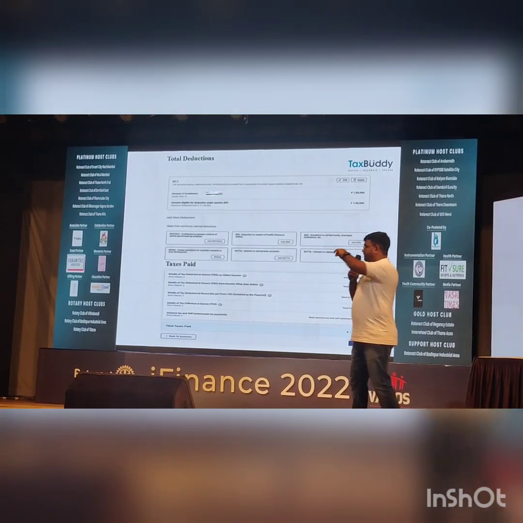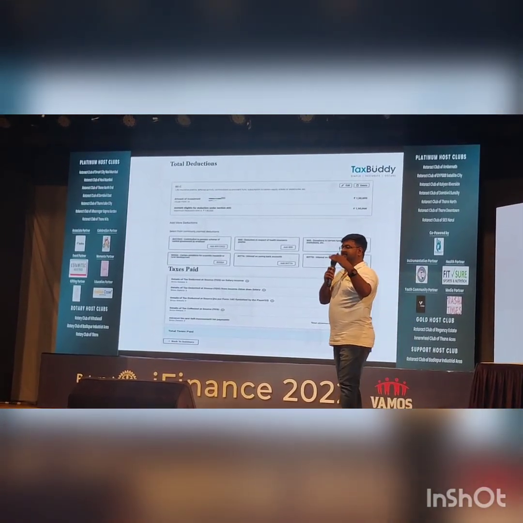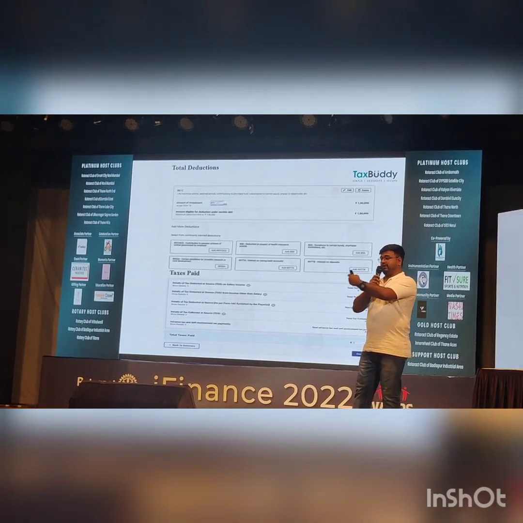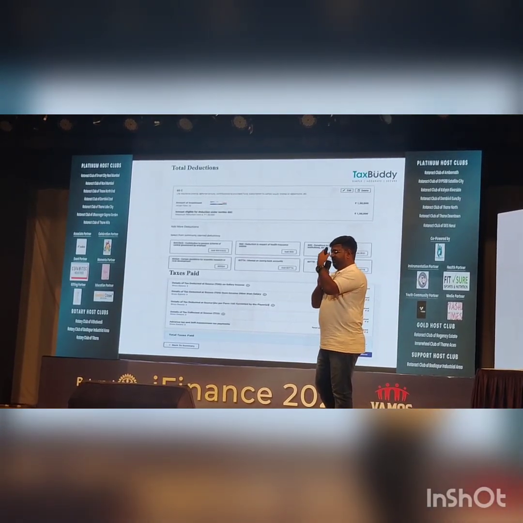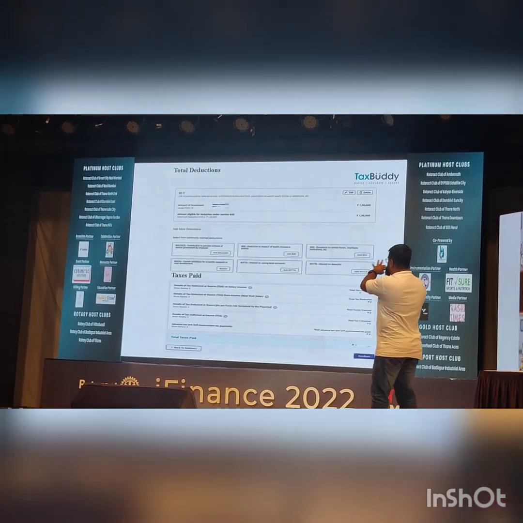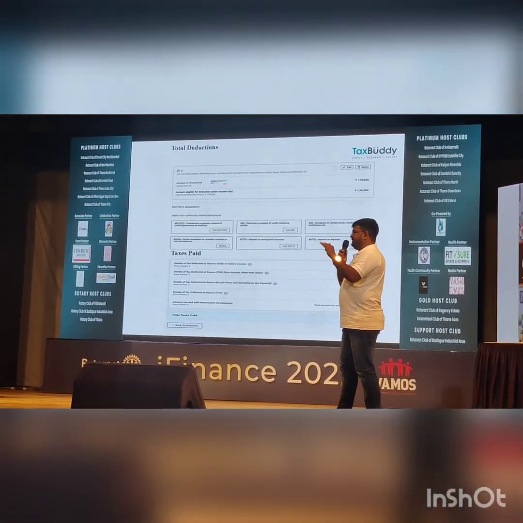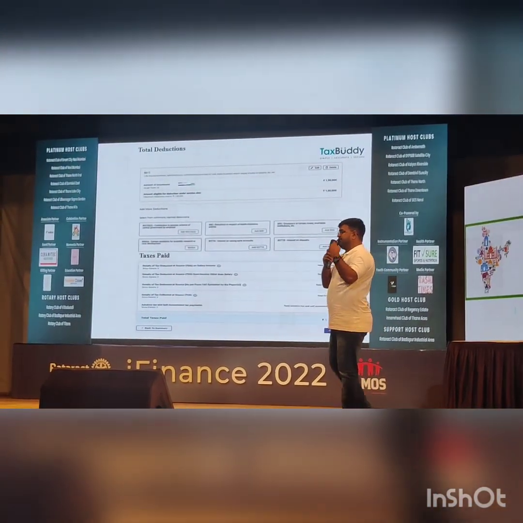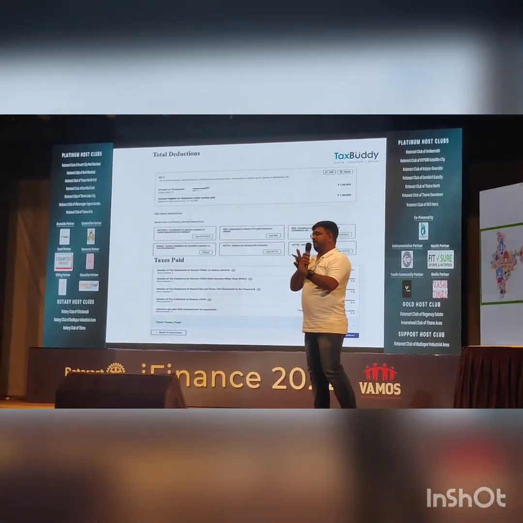Then we have discussed the deduction part, 80C deduction for home loan principal, LIC, or investment in ELSS, NPS, PPF, EPF, which are covered under 80C. If your amount is up to 1,50,000, you can claim that. If your amount exceeds 1,50,000, then the max deduction you will get is 1,50,000.